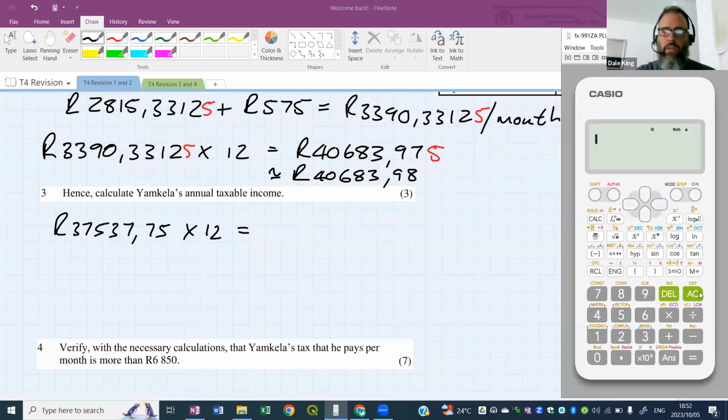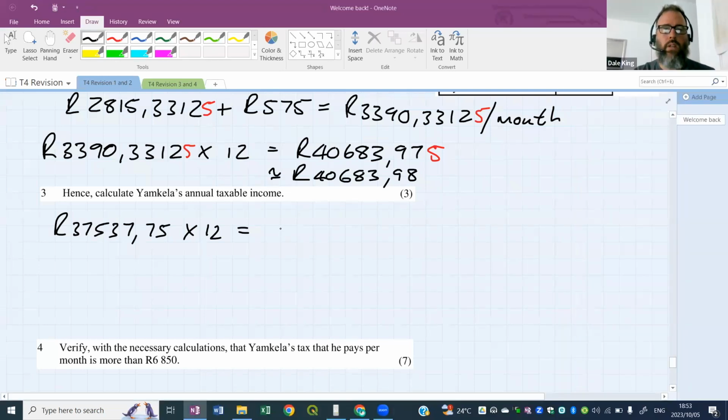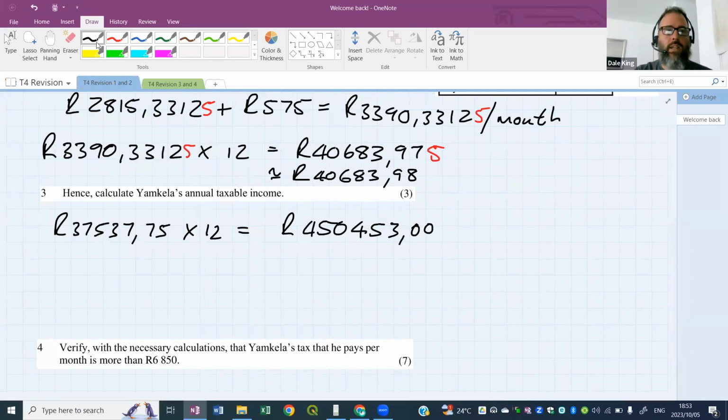All right, so take the gross salary, which is before deductions. I'm just going to show you what the annual figure is here. Times it by 12, we get 450,453 and no cents.